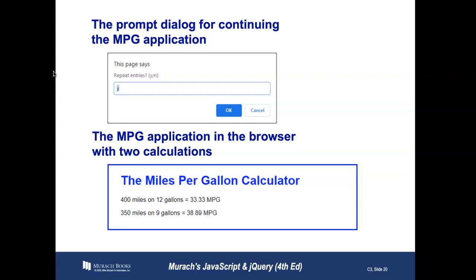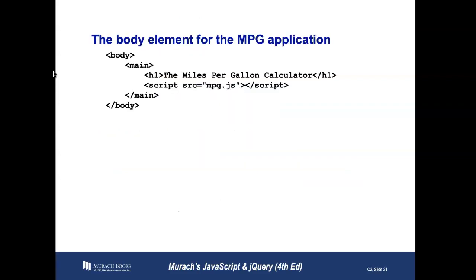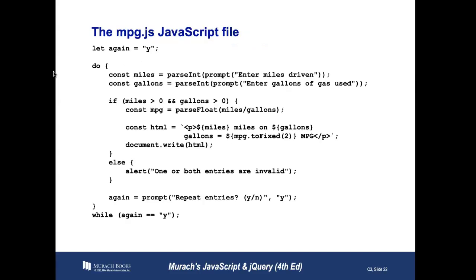The MPG application in the browser has two different calculations here. So let's talk about how it works. In this case, we have the body element of the miles per gallon application, and this is done with a do while loop. Now, you could still do this without a do while loop. I want to make that very clear.